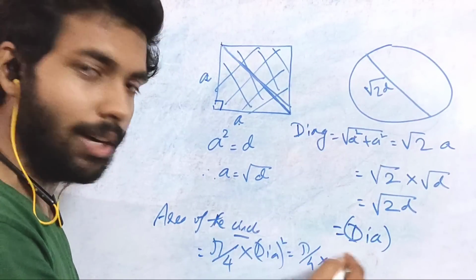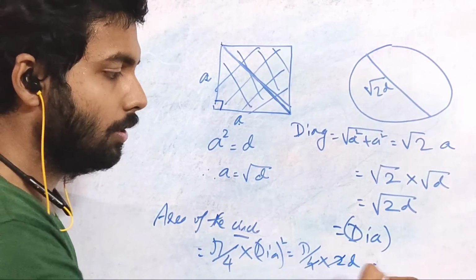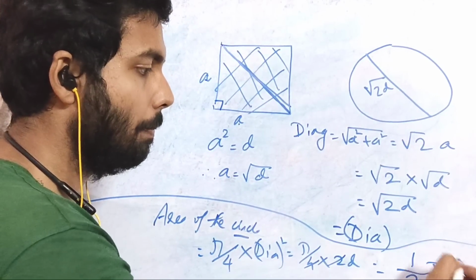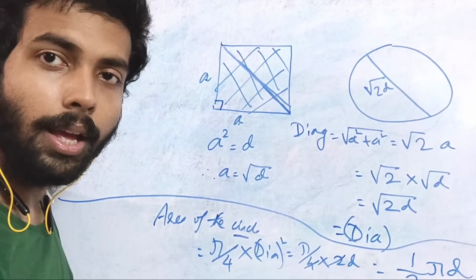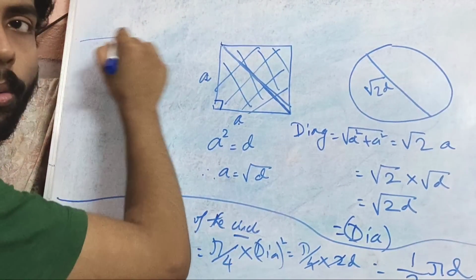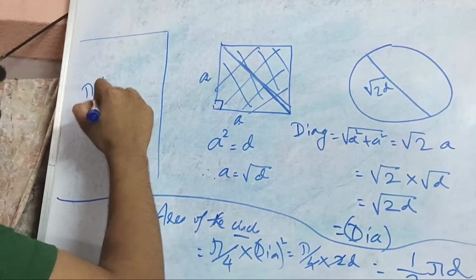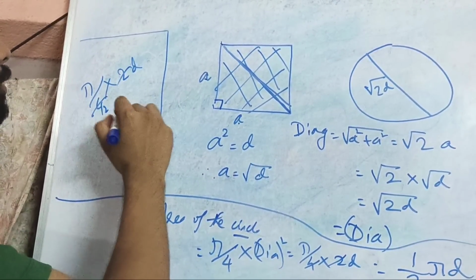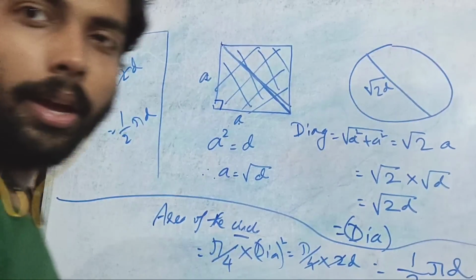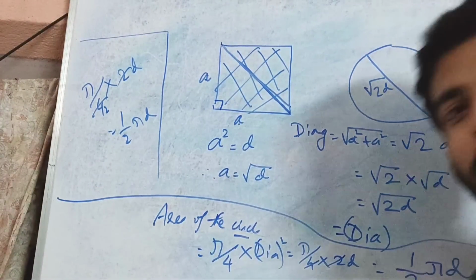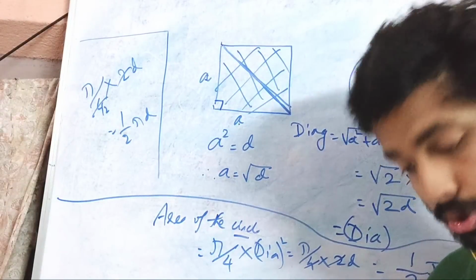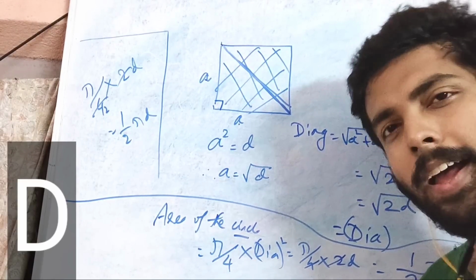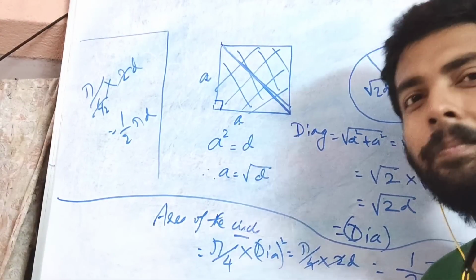So the root will go away. It's 2D, so it's half into pi into D. I hope you have got it. Half into pi into D. Let me show here, it's pi by 4 into diameter square. Diameter we have already got as root 2D. So it's half into pi into D. Right, got it. So this is option A, I guess. No, it's option D, I guess. Yeah, so be careful regarding the options. Half into pi into D.